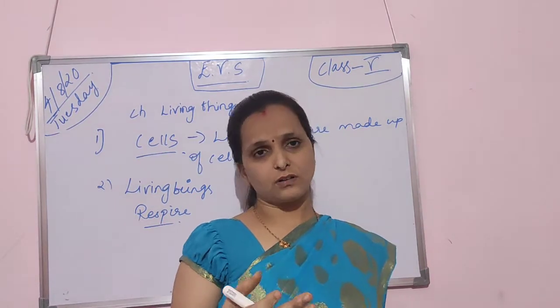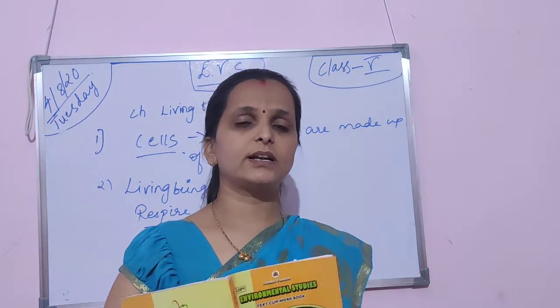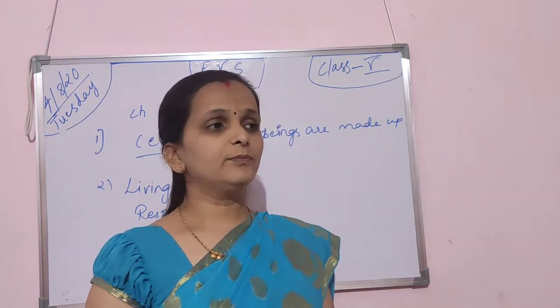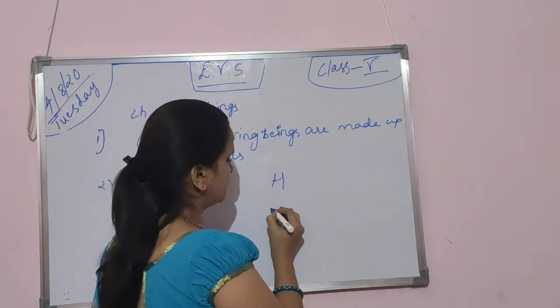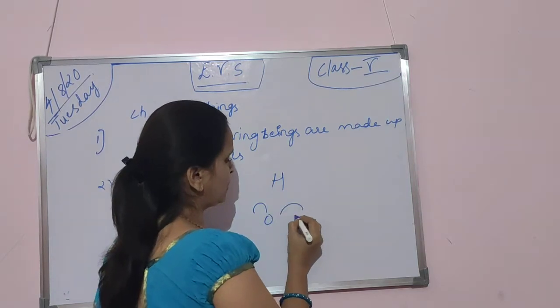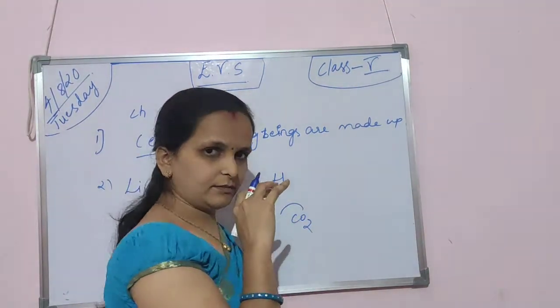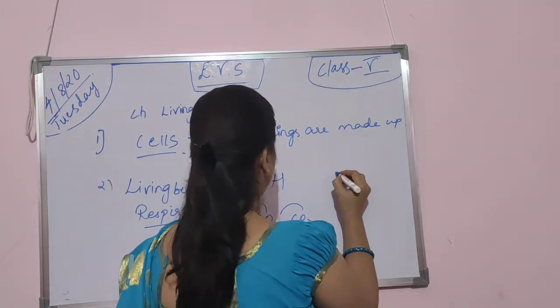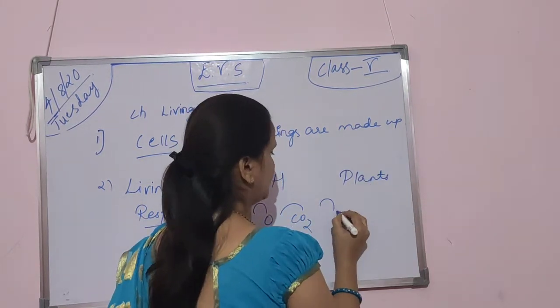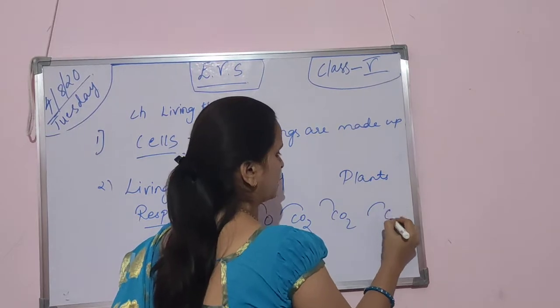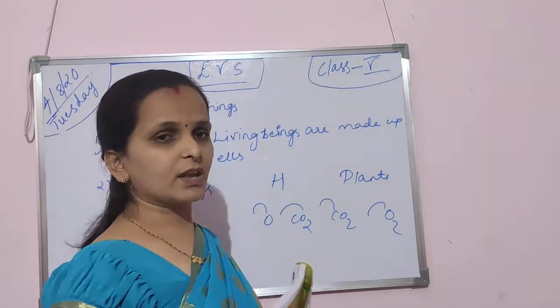Not all living things only take in oxygen and give out carbon dioxide. We humans take in oxygen and give out carbon dioxide, right? But the plants take in CO2 and give out oxygen, right?